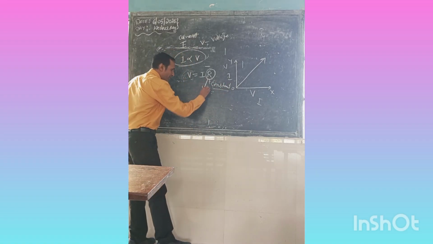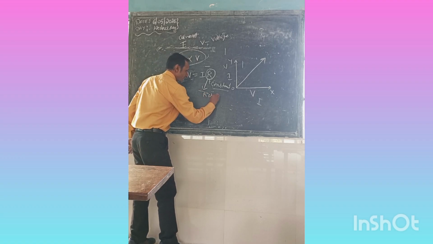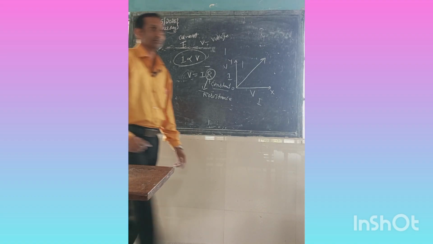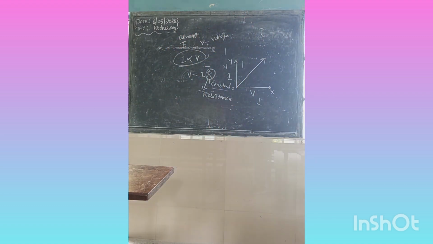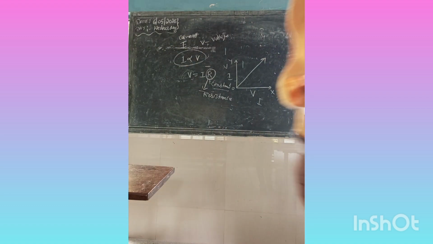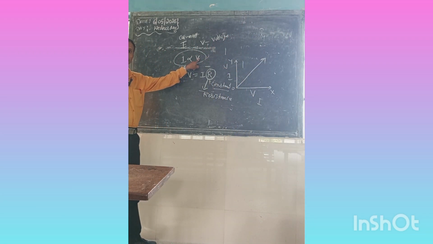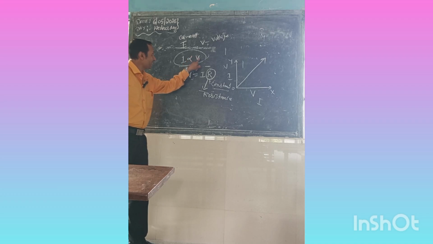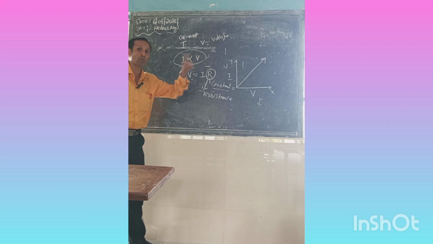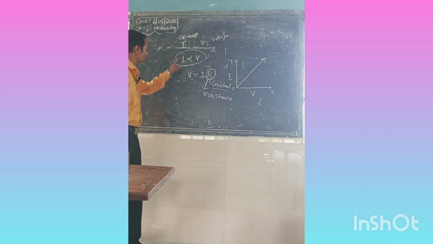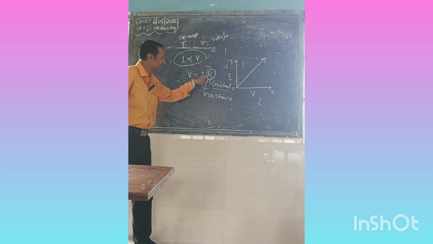Now this R is called the resistance. So what is Ohm's law? Ohm's law states that the potential difference V across a wire or conductor is directly proportional to its current, when the temperature remains the same. Then this same constant is there, that gives the R.